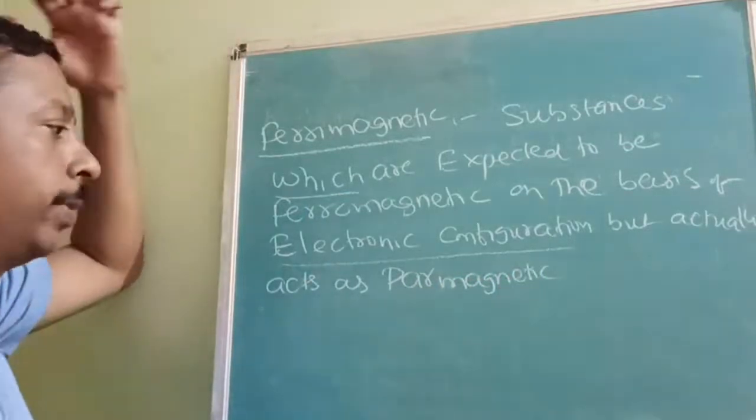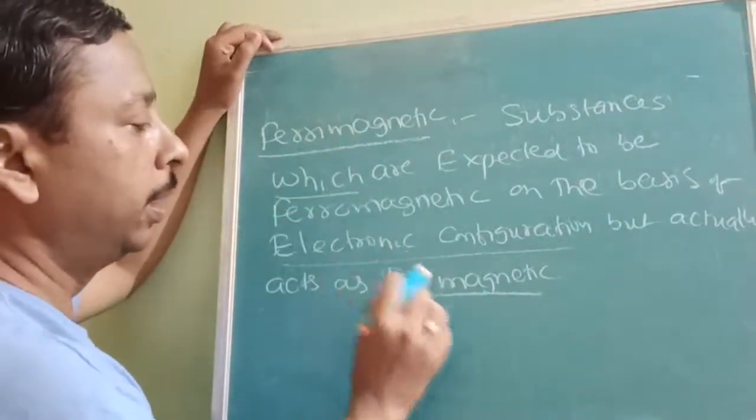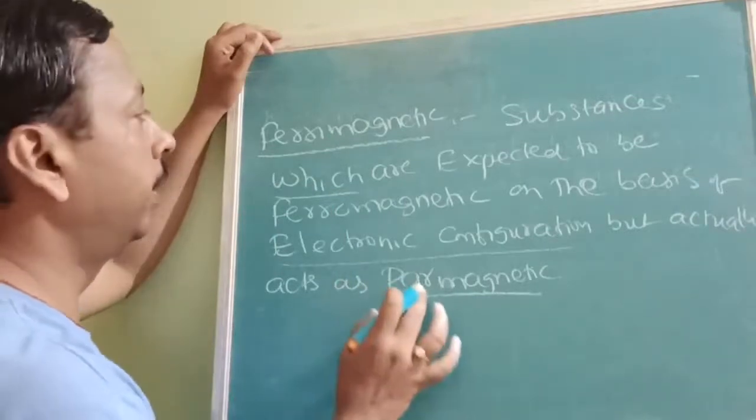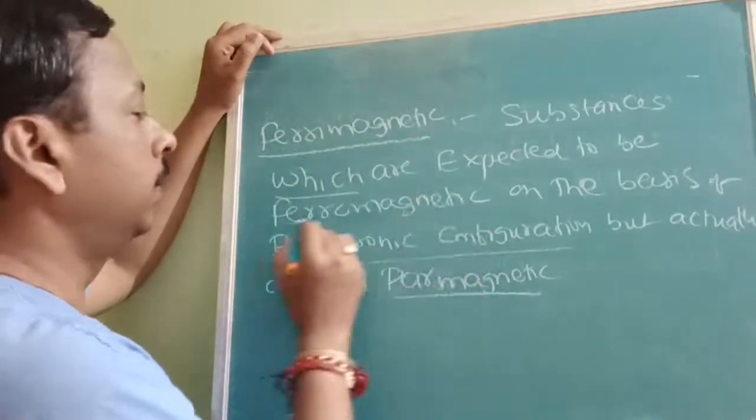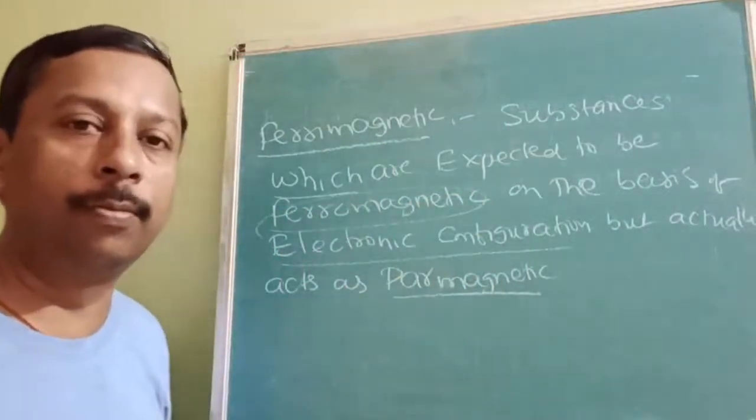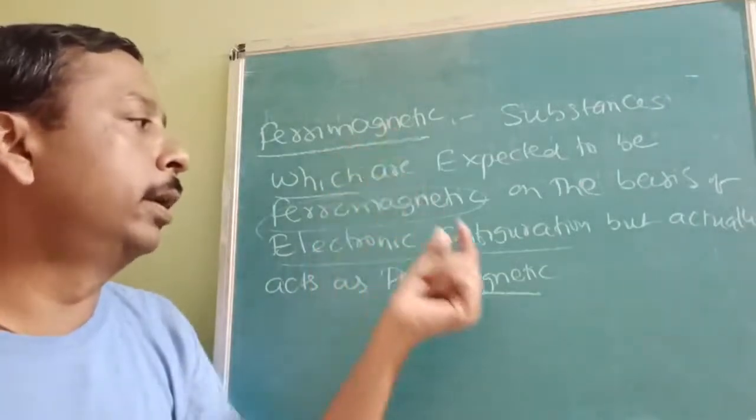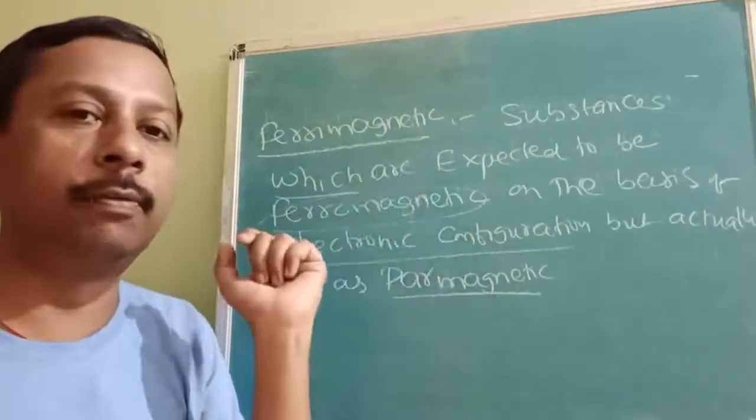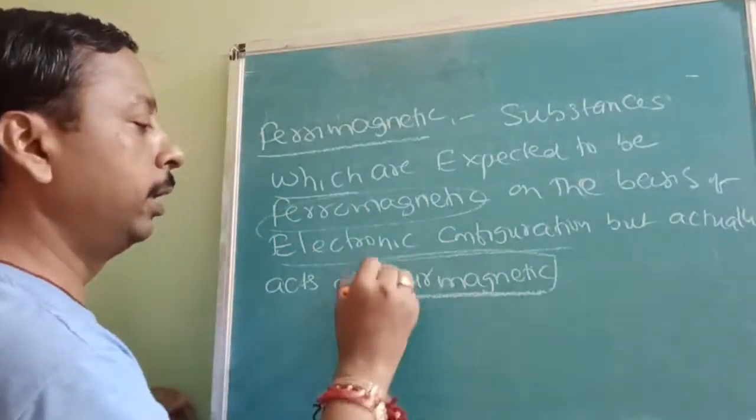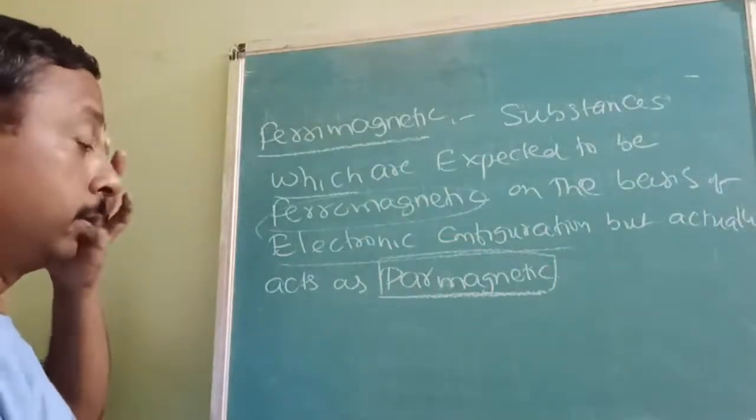So paramagnetic is ferrimagnetic, and diamagnetic is antiferromagnetic. Both are expected to be ferromagnetic, but if actually paramagnetic, it is ferrimagnetic; if actually diamagnetic, it is antiferromagnetic. Understood? So that is all about this nature. Let's see the next example.